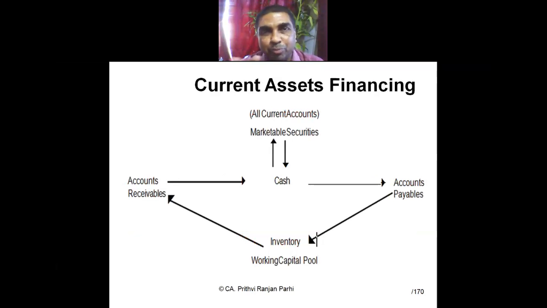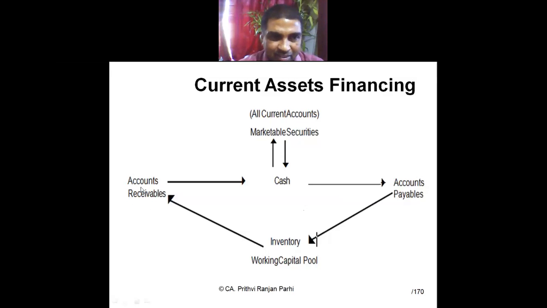How does the entire working capital have to be managed? Working capital or current assets represent three things. First of all, cash is utmost important. Accounts payable means current liabilities. The firm has to maintain inventory, and accounts receivable means debtors.